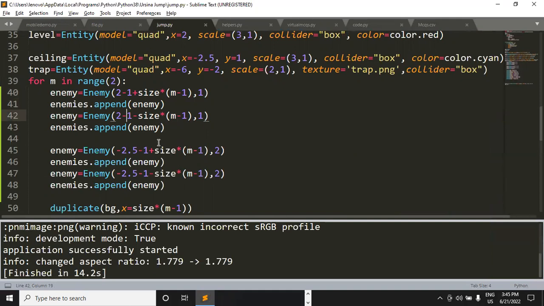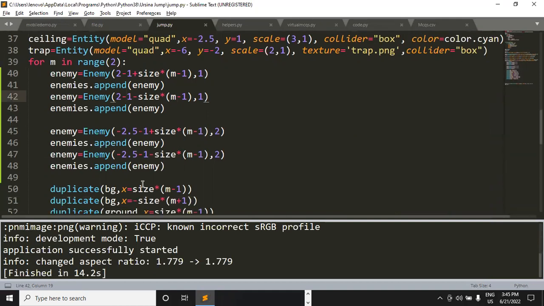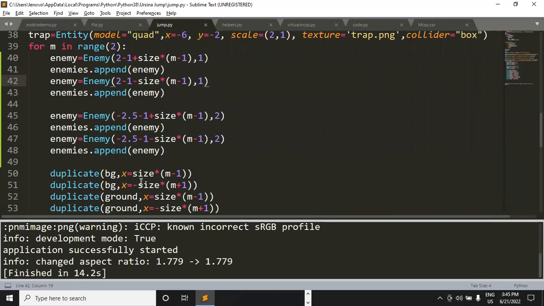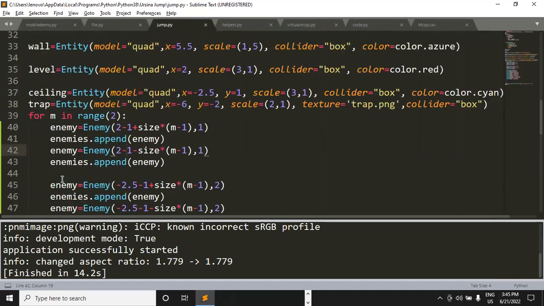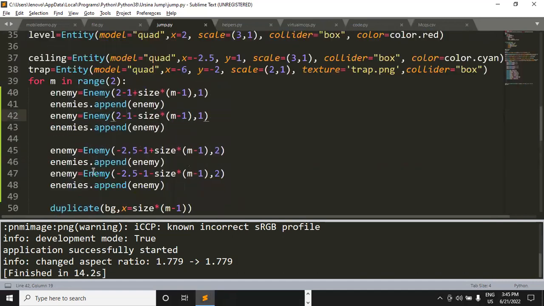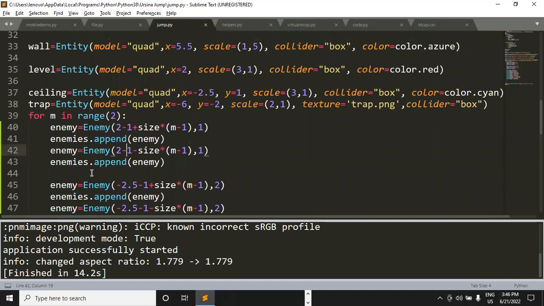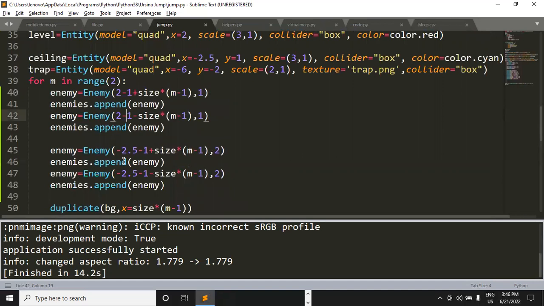Tridesh, can you check what we can do for making the enemies appear on the first and second level also? Enemies are there on the third level. For that, you have to change the coordinates. I need to change what, dear? Coordinates. We need to change the coordinates. Okay, so let's do one thing, Tridesh. I'm giving it to you as homework. You can work on this part, and what you have to do is make some changes in such a way that we can get two enemies on the first and second level also.